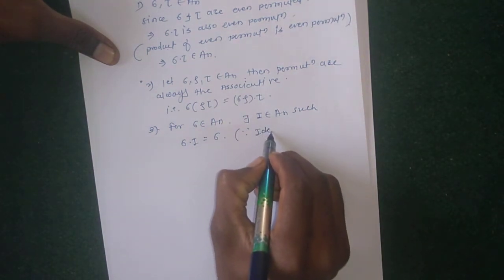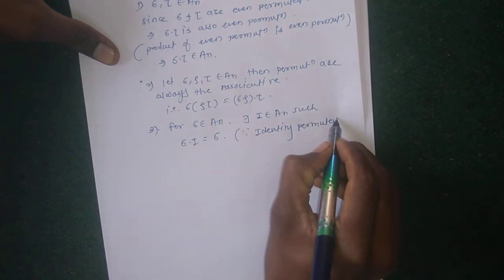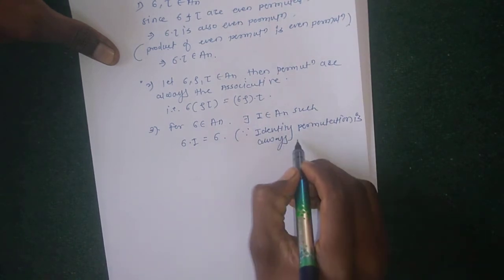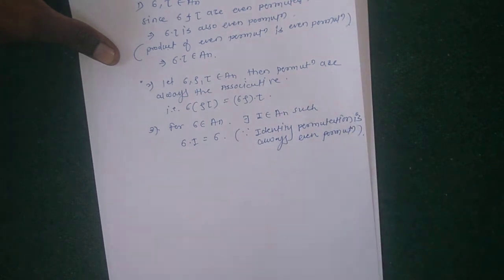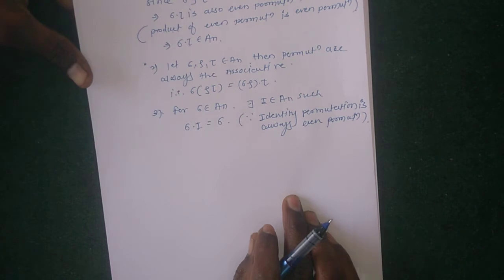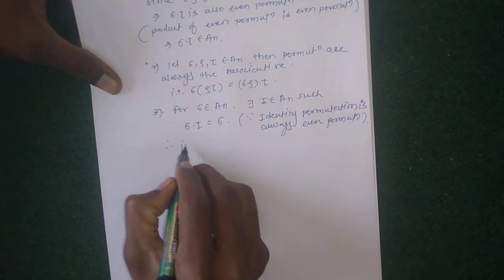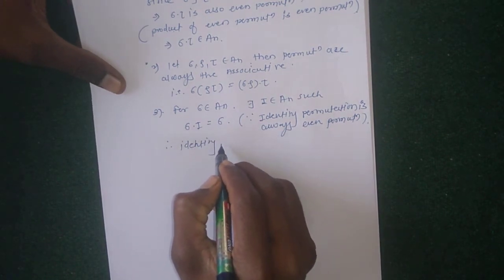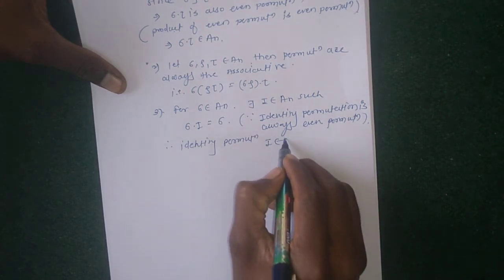Since identity permutation is always an even permutation, because its signature is 1, the identity permutation I belongs to An.